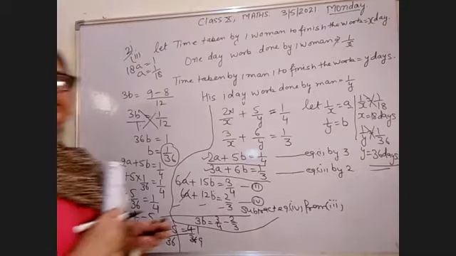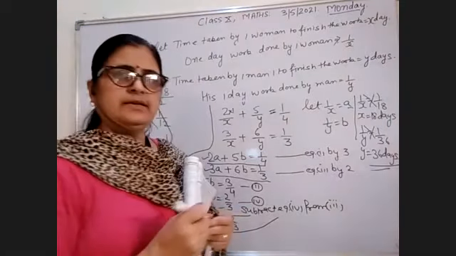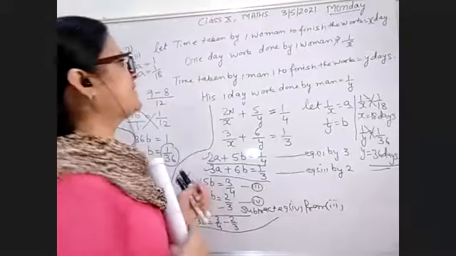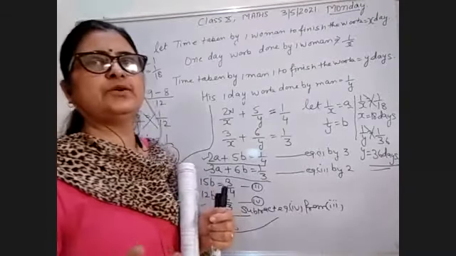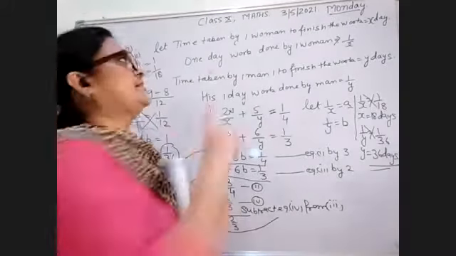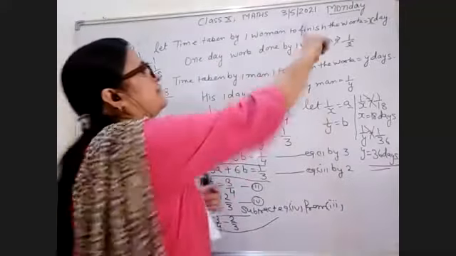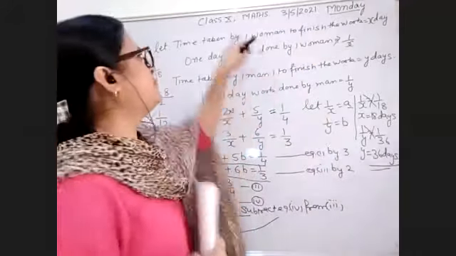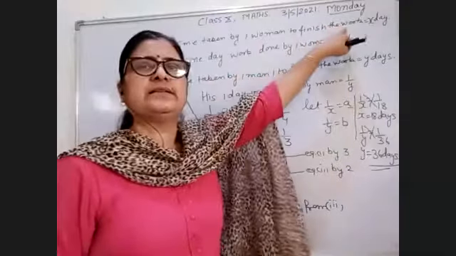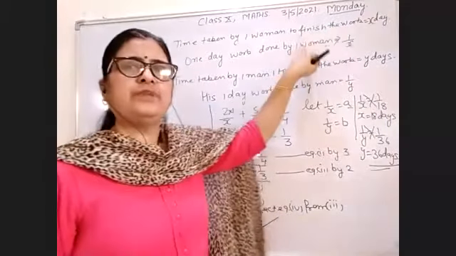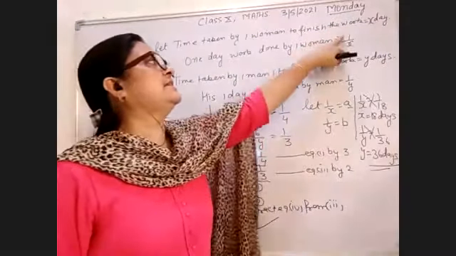So I am repeating this question again. See it very carefully. दोबारा से इस question को ध्यान से देखो. First, I have written time taken by one woman to finish the work. एक woman को काम खत्म करने में कितने दिन लगे? x days. और one man को finish करने में कितने दिन लगे?